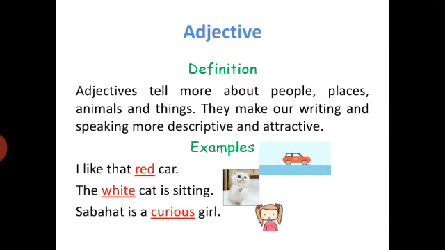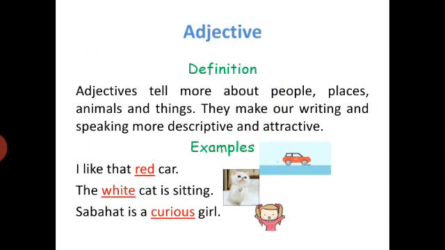For example, if I say, I like that red car, here in this sentence, red is an adjective. It tells us about the color of the car. Moreover, if there are so many cars and I like this car specifically, then I can identify this car by using the color as an adjective.